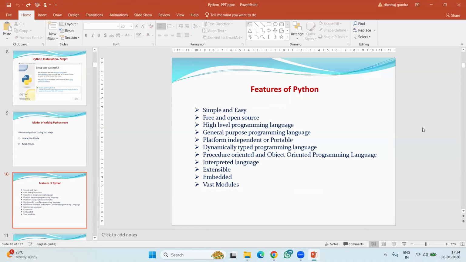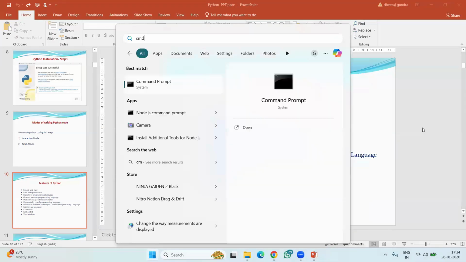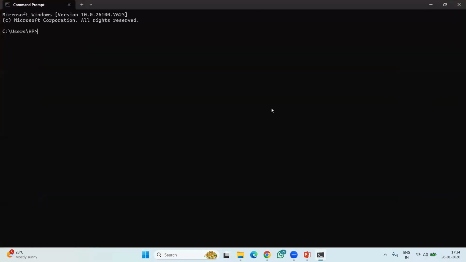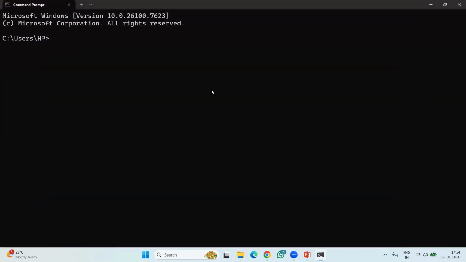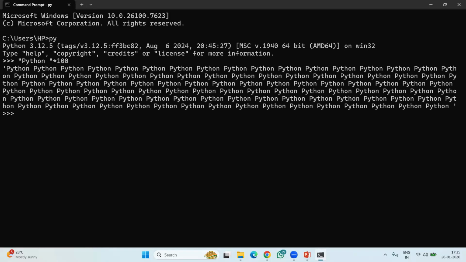In the demo session I explained two programs to you, right? What are the two programs? For example, how to print a name 100 times. What is the second program? Tell me, anyone please. I'll explain some new programs here to show how Python is easy. First program I showed you was how to print a name 100 times, right? For example, let's print Python 100 times. First we have to connect Python, then you can just write the name or string like this, then 100. It will print 100 times.